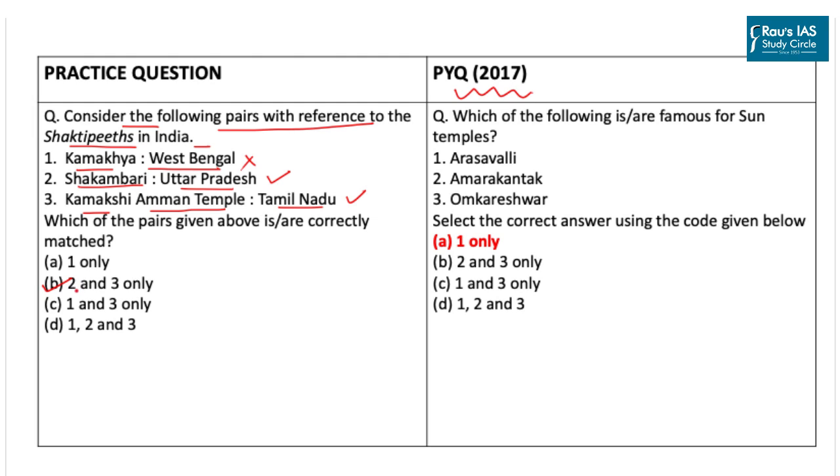Tara Tarini, which is located in Odisha again. Kamakhya Temple, which is located in Guwahati, Assam. And Kalighat Kali Temple, located in Kolkata, West Bengal. They collectively represent different body parts or khandas of Mata Sati.